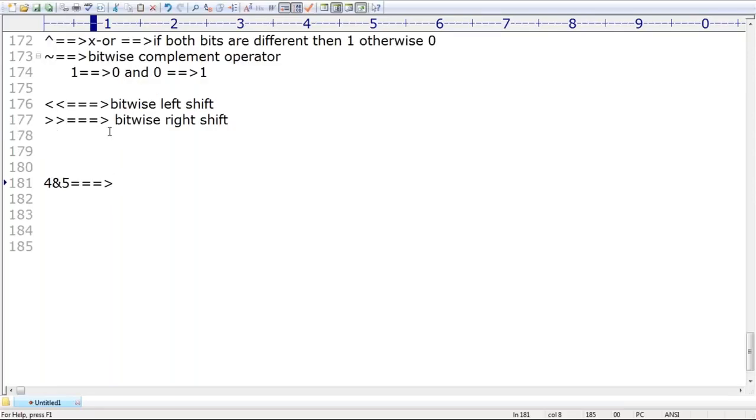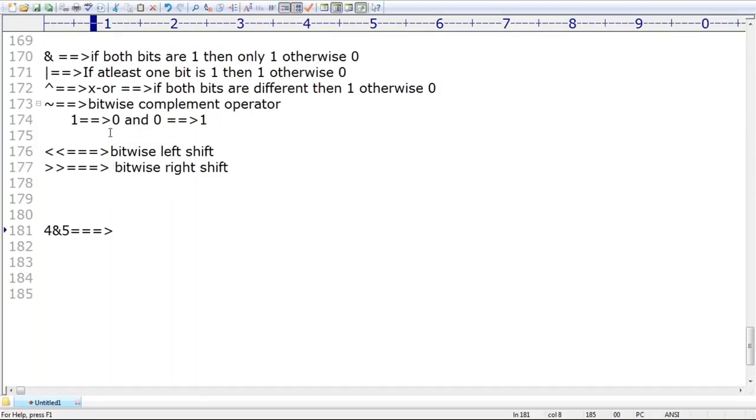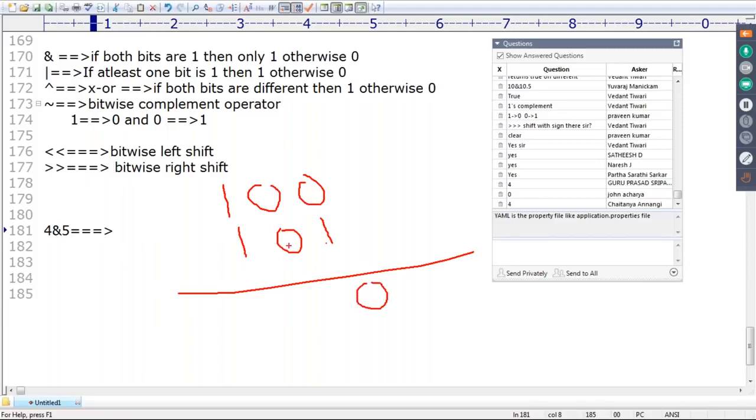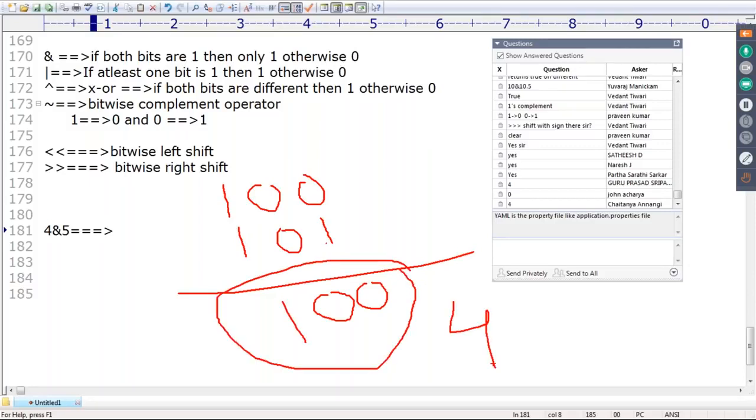Better to apply binary representation. 4 means 1 0 0, 5 means 1 0 1. Apply bitwise AND: 0 and 1 gives 0, 0 and 0 gives 0, 1 and 1 gives 1. So the result is 1 0 0, which means 4 is the answer. Clear?